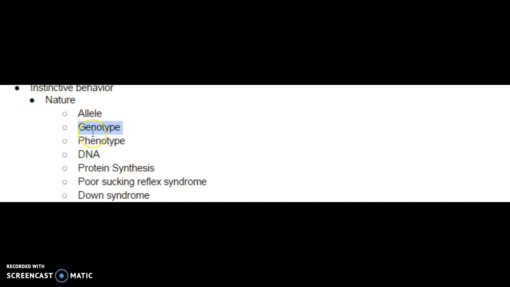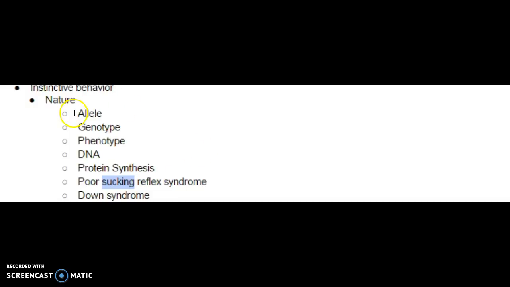The genotype would be the two configurations of alleles got from mother and father, or bull and cow. This would produce a phenotype of behaviors that would say, I have the sequence of nucleotide bases to make the protein that makes my behavior to want to nurse the mother after I'm born. That would be the calf.